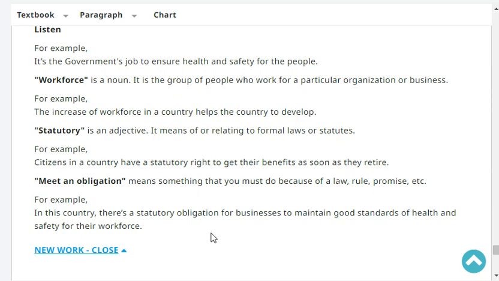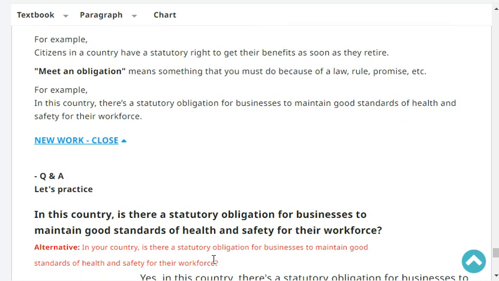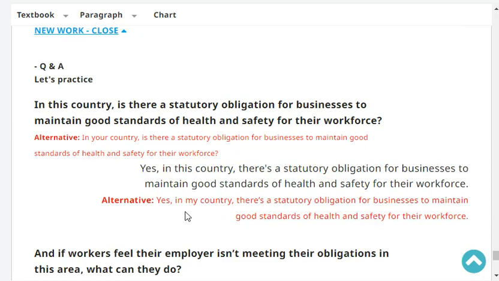Meet an obligation means to do something that you have to do because of the law, rule, promises, etc. For example, in my country, there's a statutory obligation for businesses to maintain good standards for health and safety for their workforce. Let's practice.